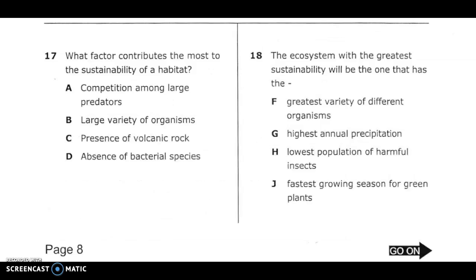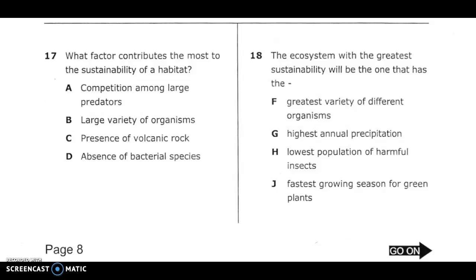Number 17. What factor contributes the most to the sustainability of a habitat? A. Competition among large predators. B. Large variety of organisms. C. The presence of volcanic rock. D. The absence of bacterial species.